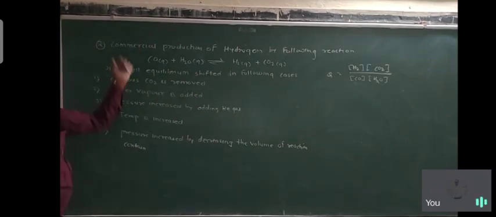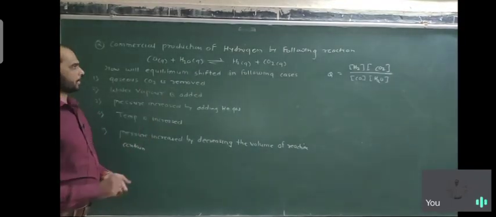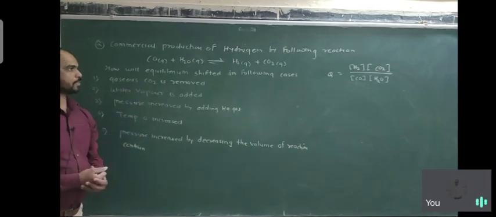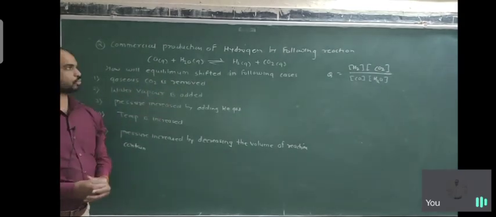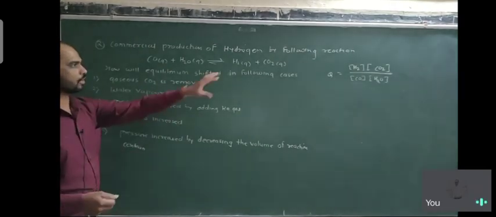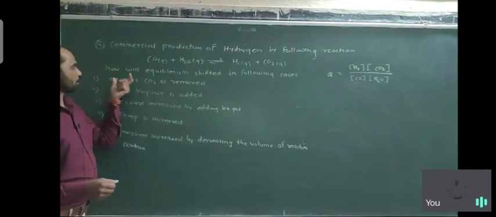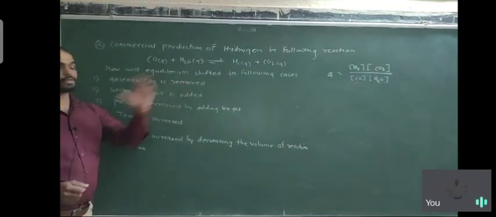The second problem is the commercial production of hydrogen by the following reaction: CO plus H2O gives H2 plus CO2, that means carbon monoxide and water vapor react to give hydrogen gas and carbon dioxide. How will the equilibrium shift in the following cases?